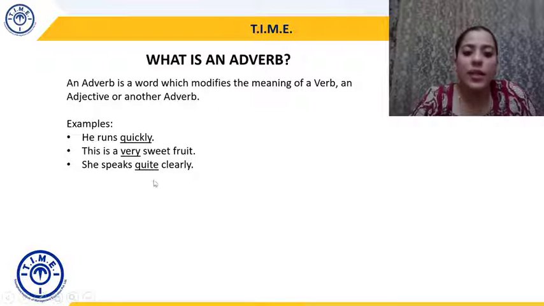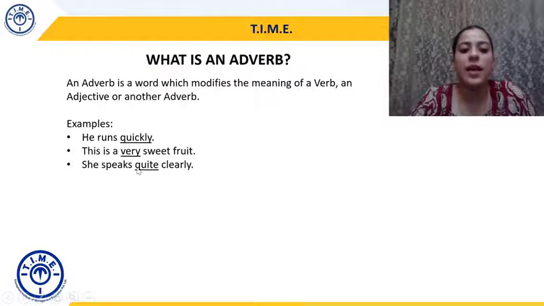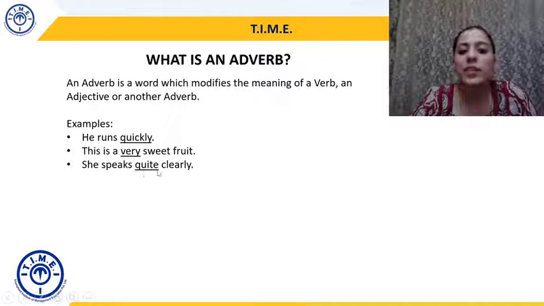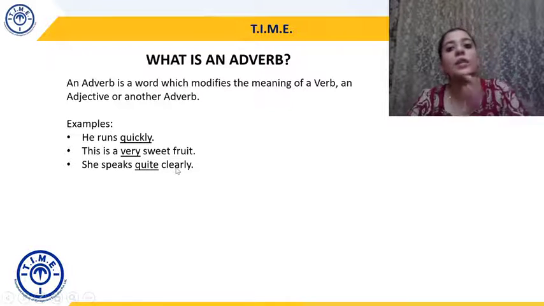But if I put quite here, this adverb is then modifying the adverb clearly. So she speaks quite clearly. Hence, quite is an adverb. Clearly also will be an adverb. I have underlined quite here because this is an adverb which is actually modifying another adverb.